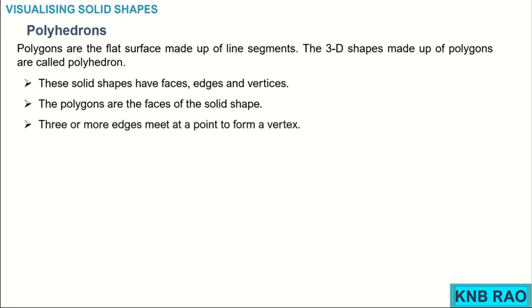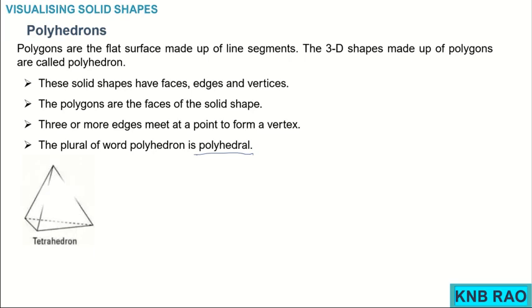and 3 or more edges meet at a point to form a vertex. The plural of the word polyhedron is polyhedra. Example for polyhedron: tetrahedron, this is triangular based pyramid. Its base is a triangle and its lateral surfaces are also triangles. You will come to know the difference between prism and pyramid in later slides of the same class.